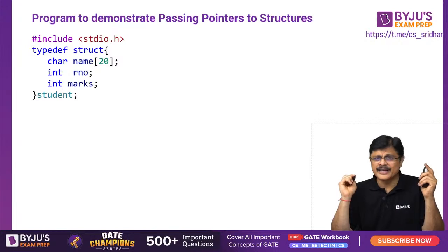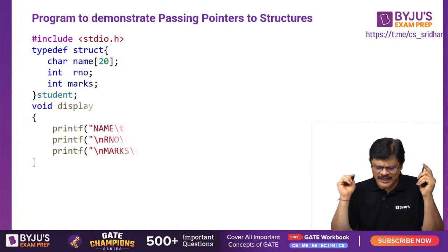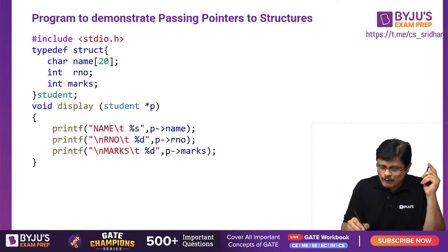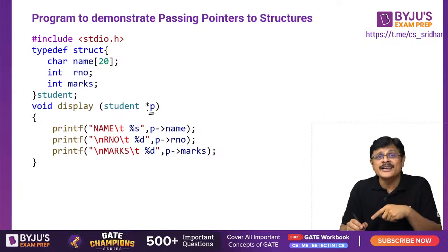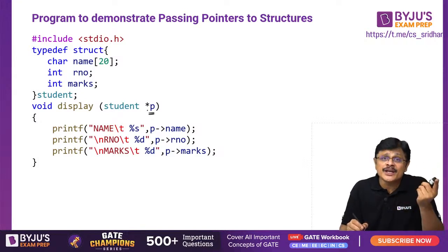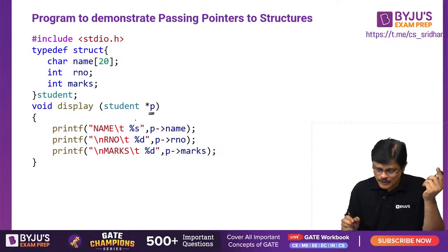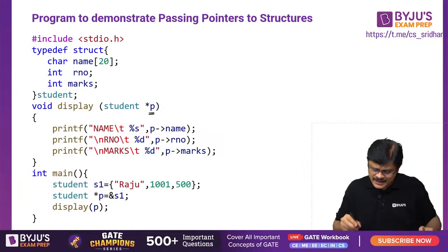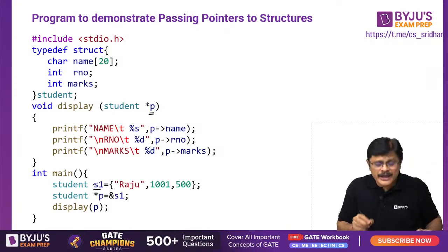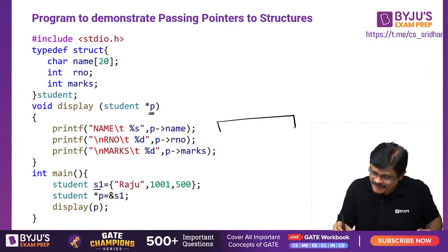Now again, I created a student data type, the same student data type I am using. See, this time what I am sending is an argument, a pointer to student type. See here, S1 is a student type of structure, my dear friend, which is having this Raju fellow, 1001, and this 500.